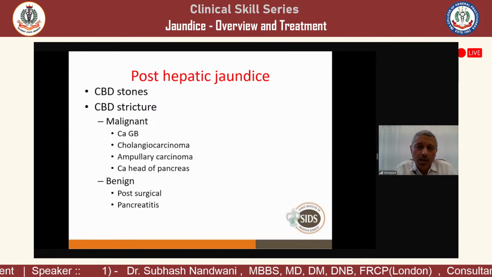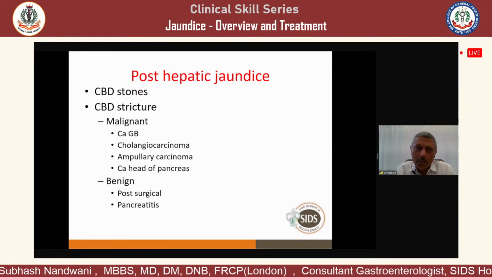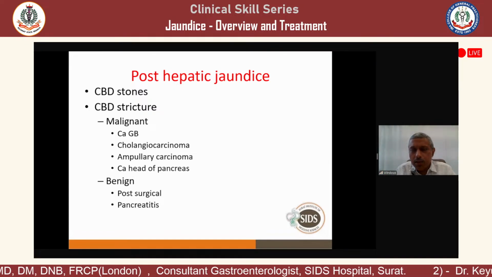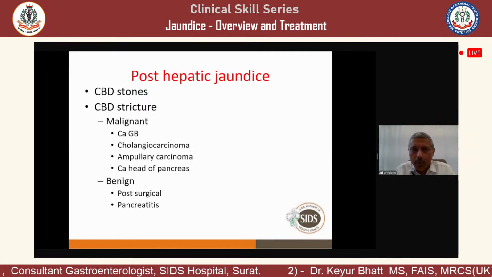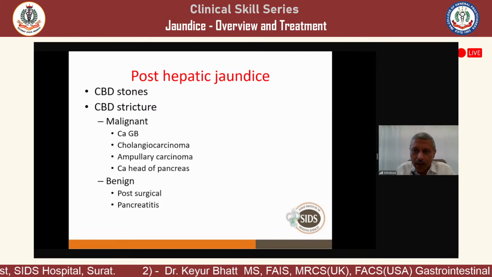Then malignancy in the liver, which can be primary or secondary. Now come to the post-hepatic jaundice. There can be stones or there can be strictures. The stone in the common bile duct, CBD is common bile duct. If the stone is in the gallbladder, that will not cause jaundice, but the stone in the common bile duct will cause jaundice because of the obstruction to the bile flow. Then the stricture in the common bile duct, which can be malignant or benign.